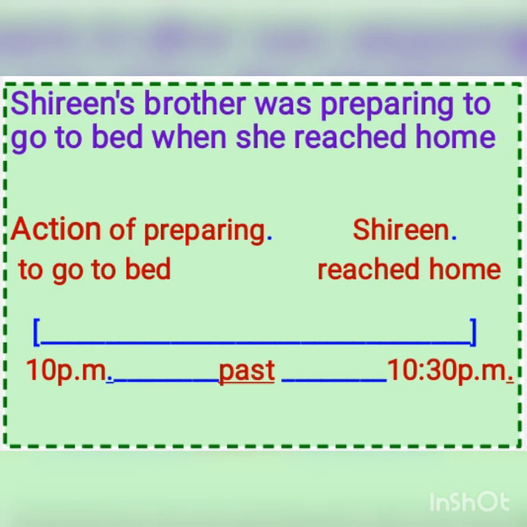Children, note that you can use time expressions such as since and for with past perfect continuous tense as you do with the present perfect continuous tense.